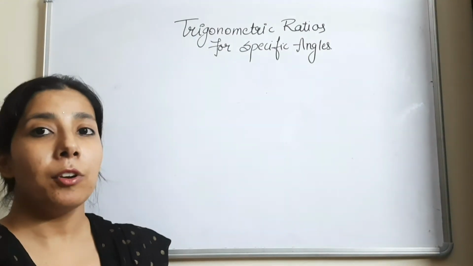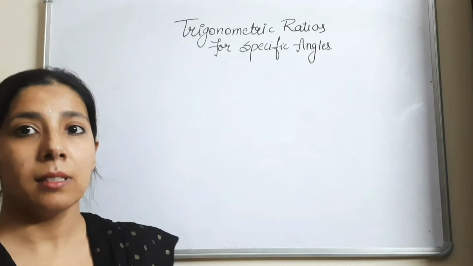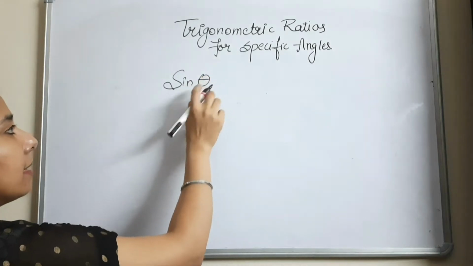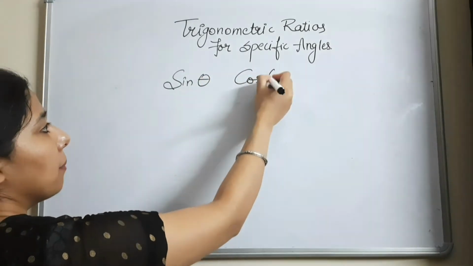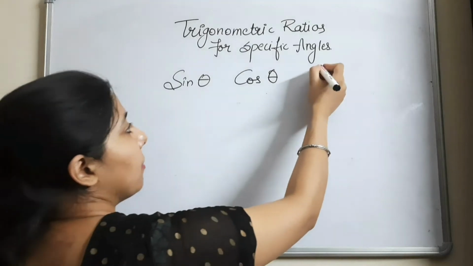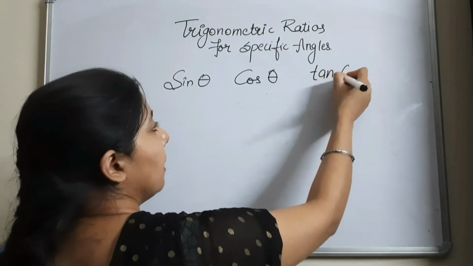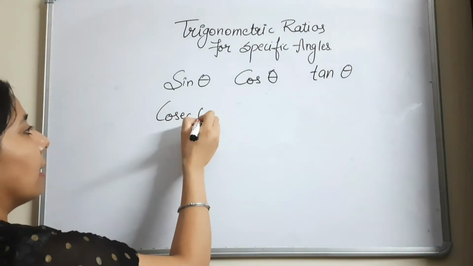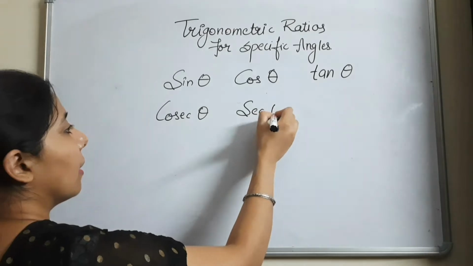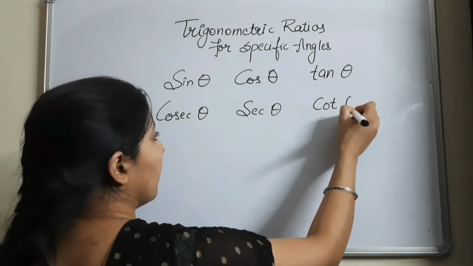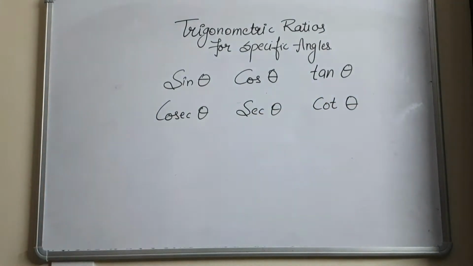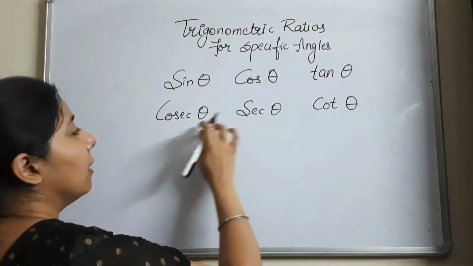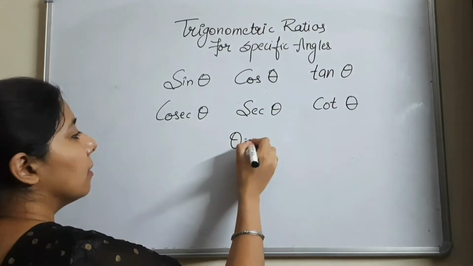I told you that the trigonometric ratios deal with some angles. Always if I write sine, there comes one angle, that is theta. If I write cos, there comes an angle, that is theta. If I write here tan, then there comes an angle which is written as theta. Cosecant theta, secant theta, and cot theta. So these are the trigonometric ratios which come with some angle. Now I have here taken a general angle theta.